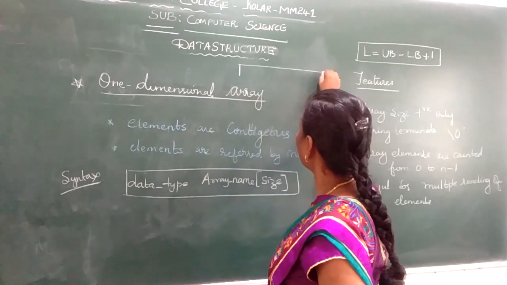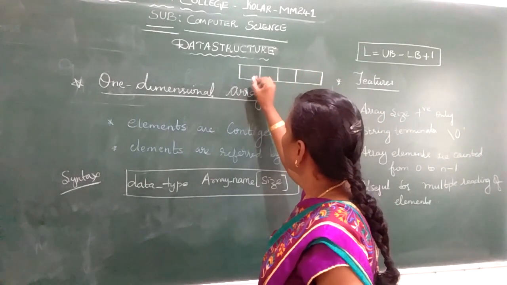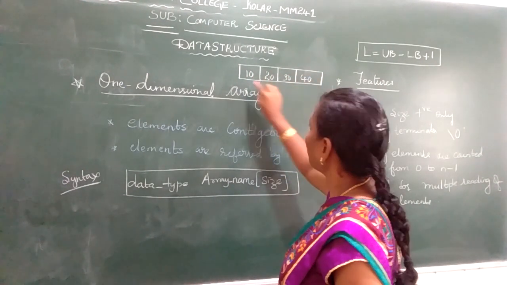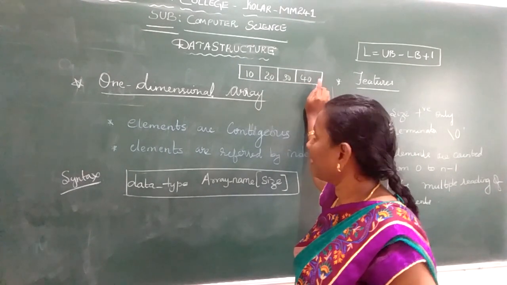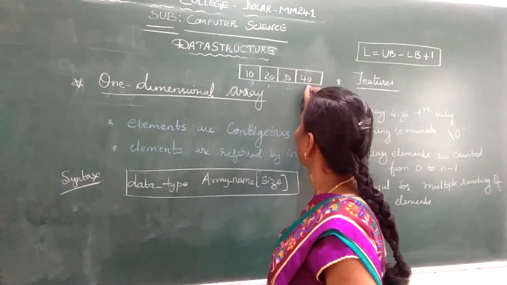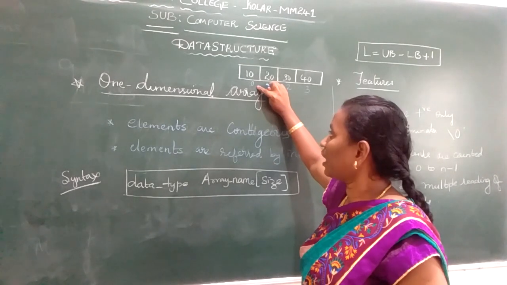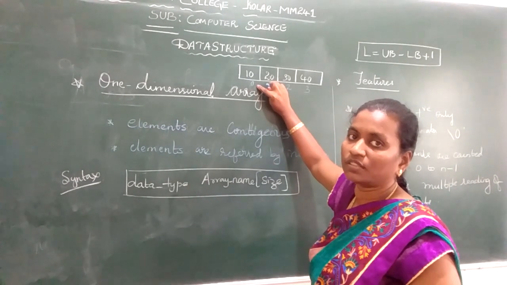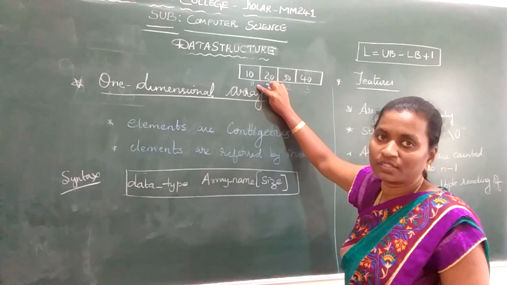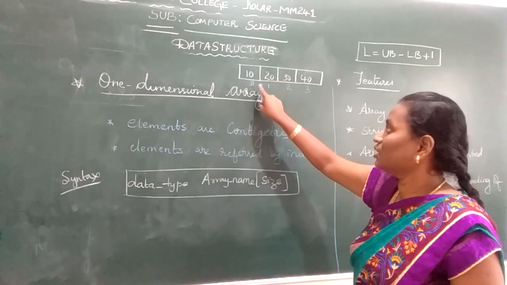Imagine this is a continuous memory allocation, and one after the other I am writing 10, 20, 30, 40. These are called array elements. When I give the indexing, I give 0, 1, 2, 3. The indexing of an array always starts from 0. This is called index, or position, or location. Basically we call this indexing or positioning.